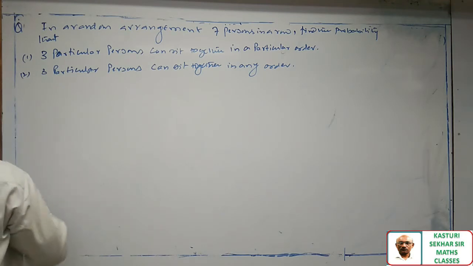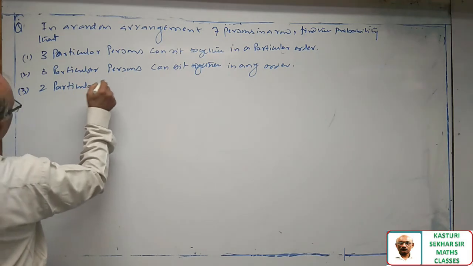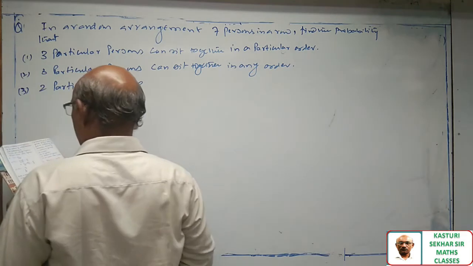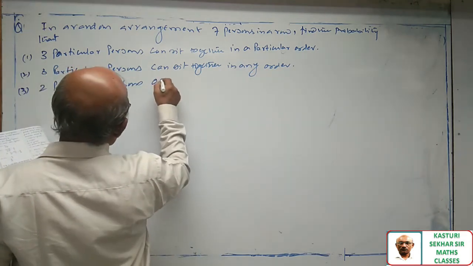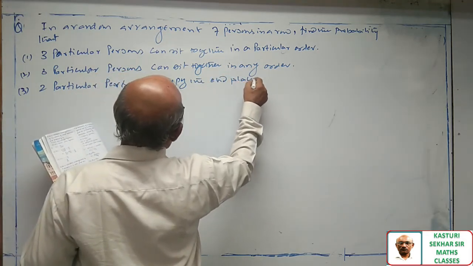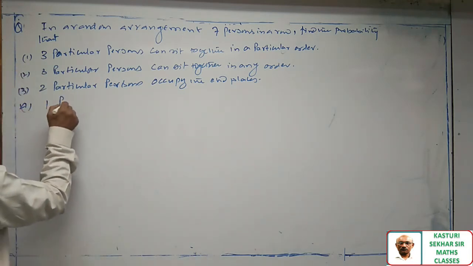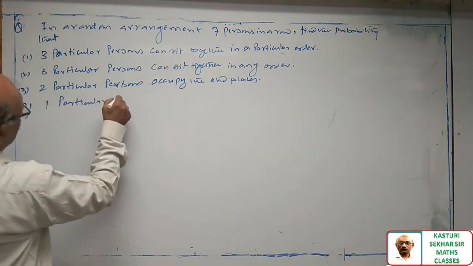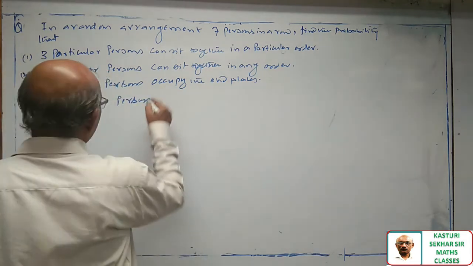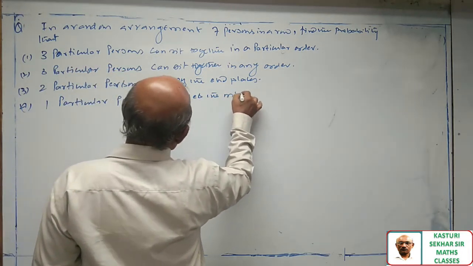Third question, two particular persons occupy the end places. Fourth question, one particular person occupies the middle seat.